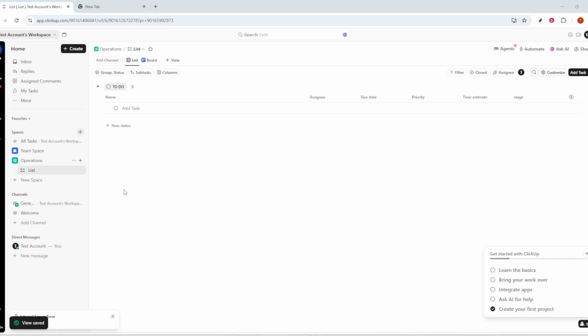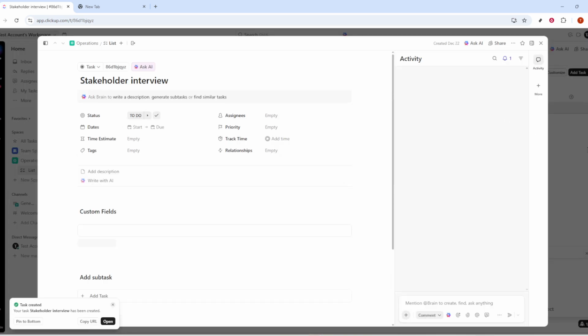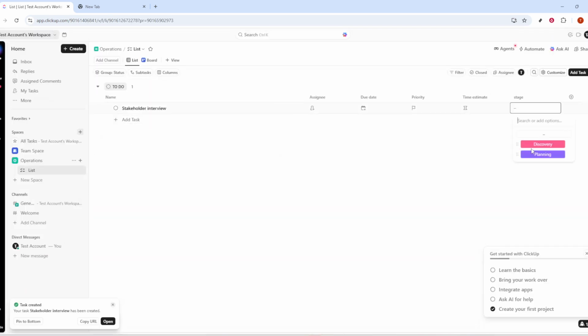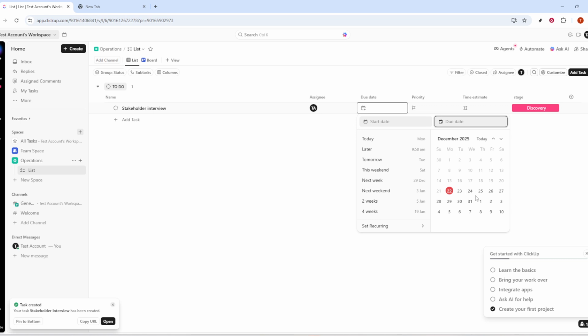With your columns ready, start entering tasks. Type in your task name, choose the appropriate stage from the dropdown, assign the task to the right person, set a deadline to keep it on schedule, and enter a time estimate so expectations are clear. Clear owners and due dates reduce ambiguity, and even a simple estimate helps prioritize work. If a task spans multiple days, pick a reasonable due date and break the estimate into what you expect within that time frame. Repeat this process for your remaining tasks.